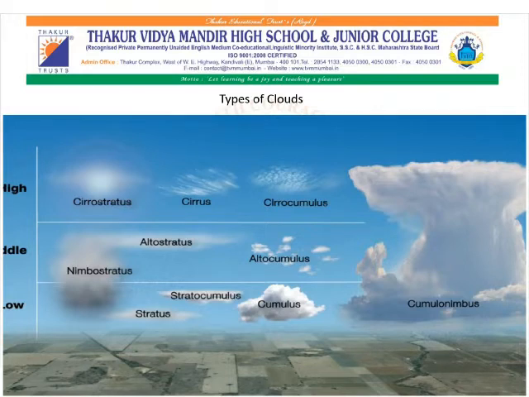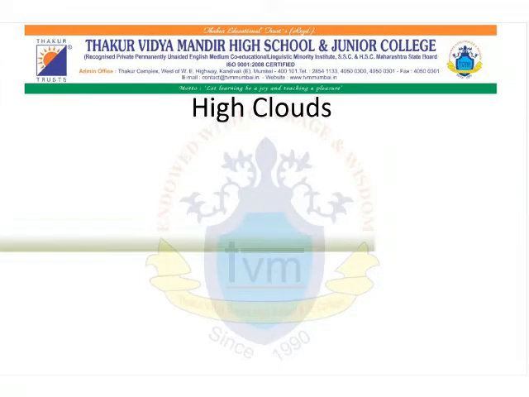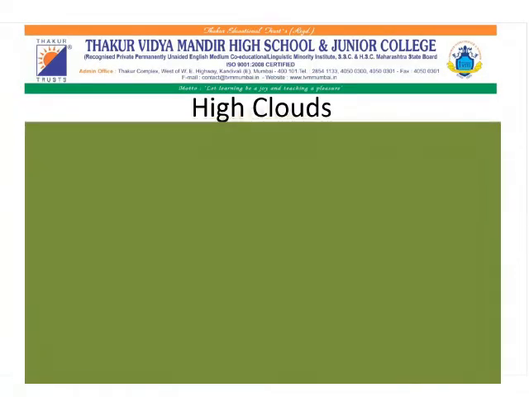And the last, that is the low cloud. We find them at an altitude of less than 2,000 meters. And there are 5 different types of low clouds which we are going to study in this chapter. First, we will study in detail about the high clouds.